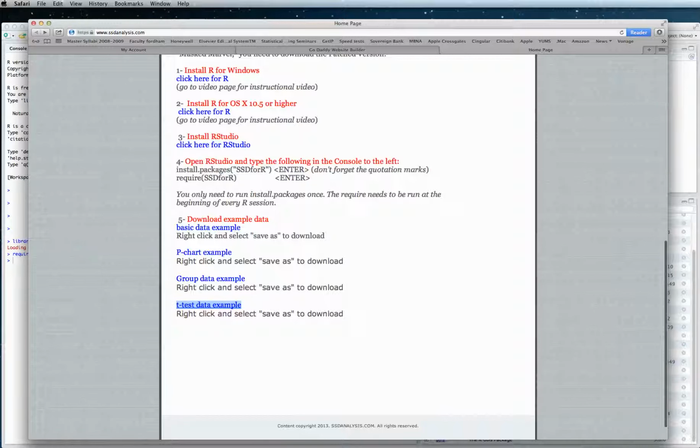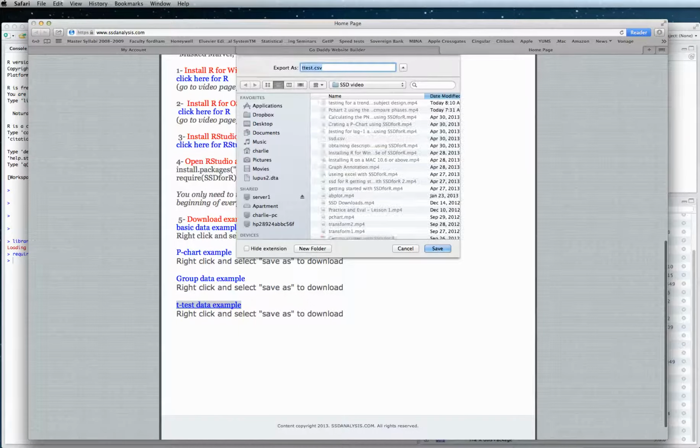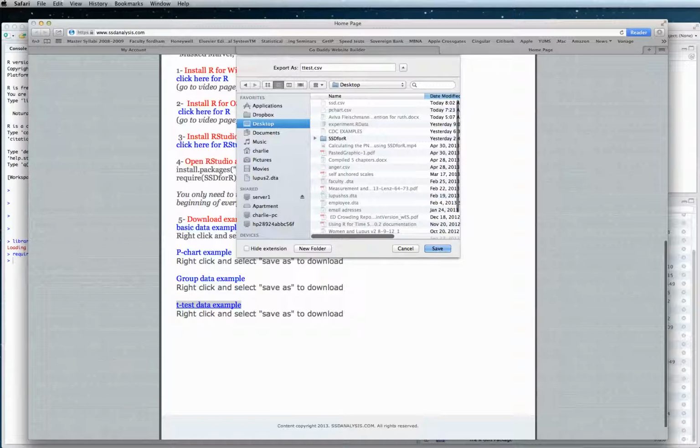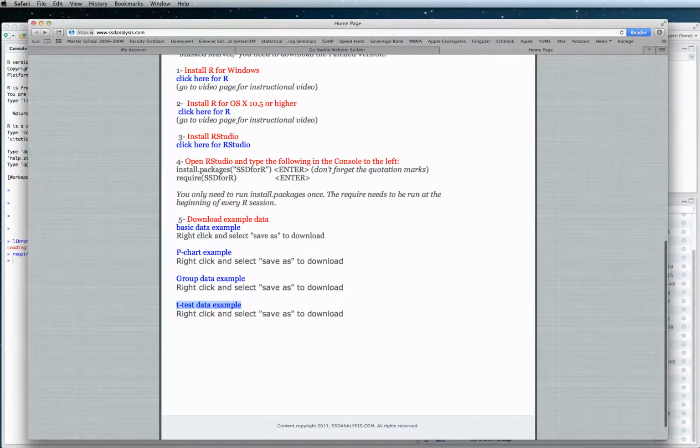So I'm going to right click, and then click on Save Link File As, and I'm simply going to put it on my desktop, and click Save, and then click Don't Append, and now it should be on my desktop. If you're using a PC, you will not get that message.